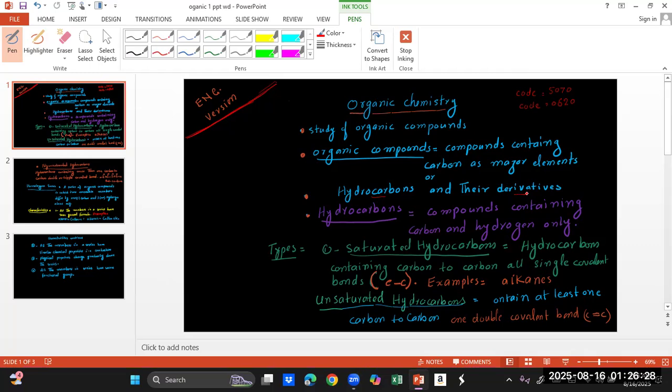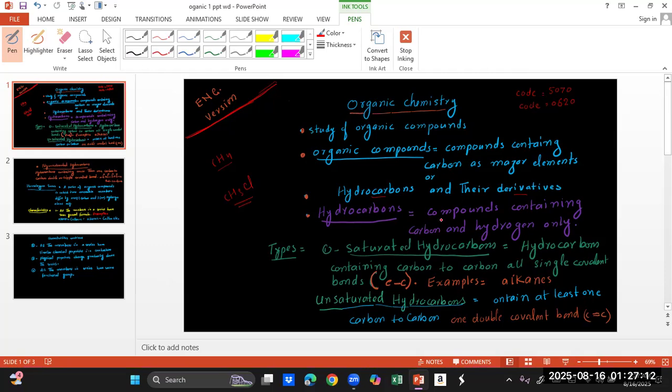Derivatives mean, for example, we have methane gas, CH4. If we react this gas with chlorine, we will have a product CH3Cl. Now this compound is a derivative of methane. We will discuss this in coming lectures. So let's make this first lesson of organic chemistry easy. Organic compounds are the hydrocarbons and their derivatives. What are derivatives? I told you, this is basically methyl chloride or chloromethane.